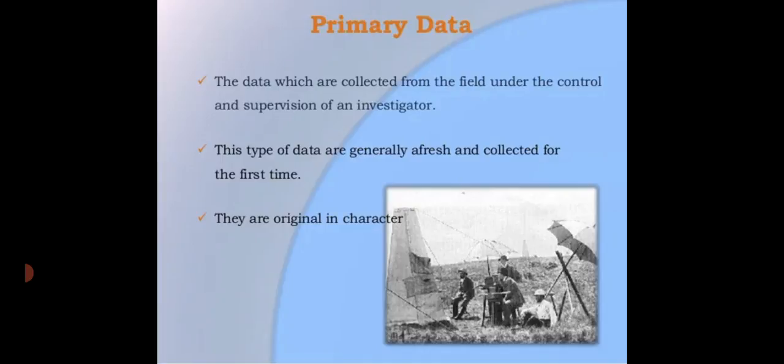Suppose you are interested in studying the socio-economic state of those students studying in class 11 who secured first division in their matriculation examinations. Suppose you collect information regarding their pocket allowance, their family income, educational status, their family members, and the like. All this information would be termed primary information or primary data.